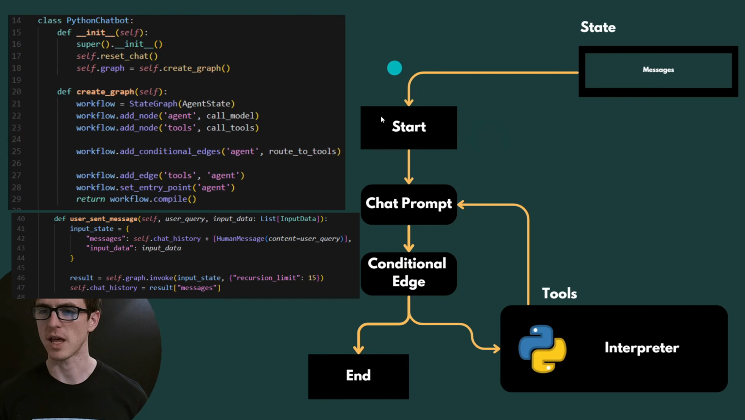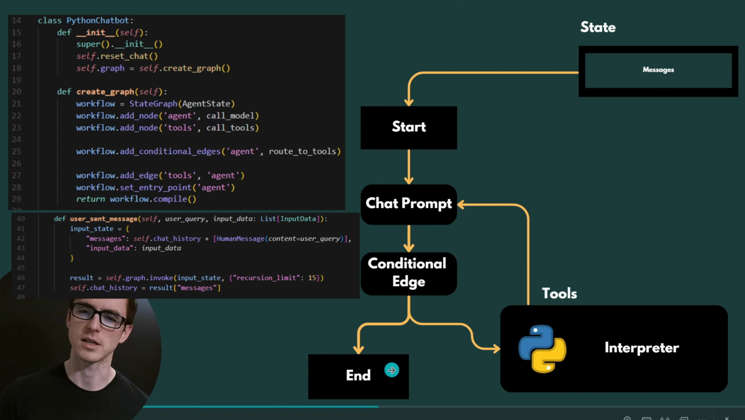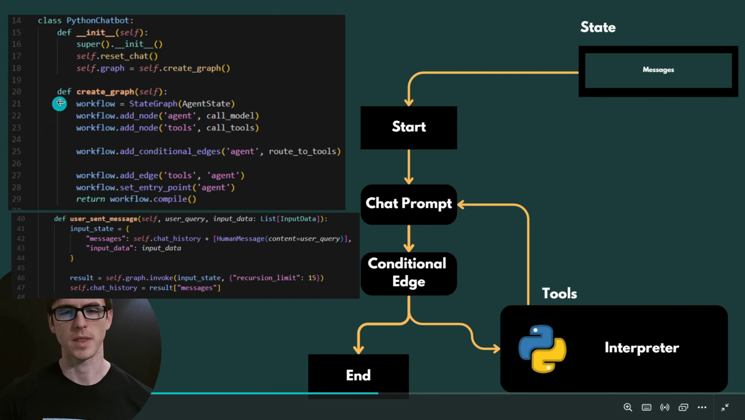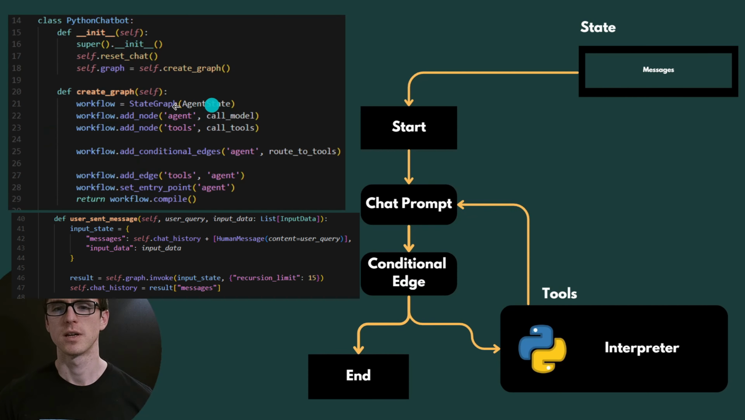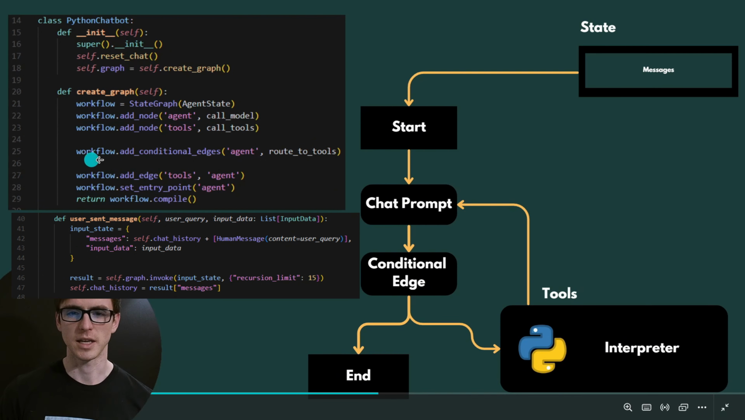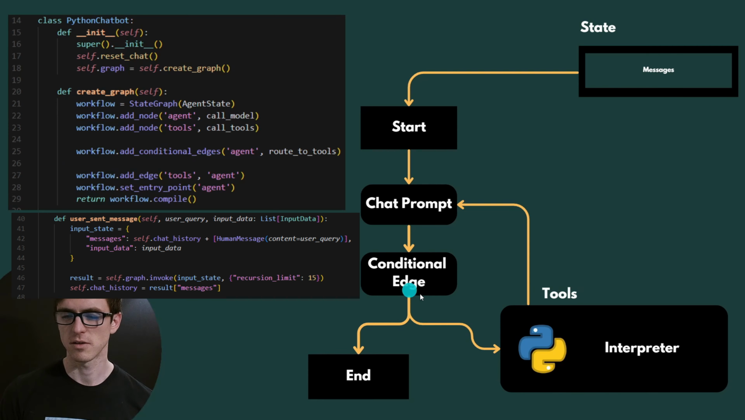So now we're going to connect everything together, connect all the nodes, add the edges, and create this conditional edge so that it knows if it should route to the tools or to the end of the graph. That's what's happening here. I'm creating our graph with this agent state class, which I've defined earlier. I'm then adding our two nodes, the prompt node and the tool node. I'm adding a conditional edge, which is this here, which will either route to the end of the graph or to our tool node.